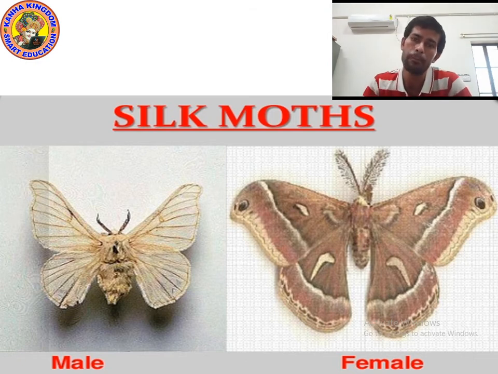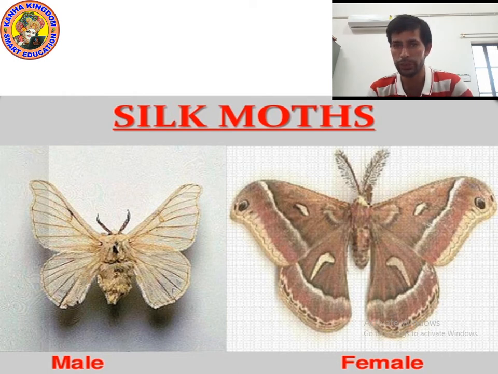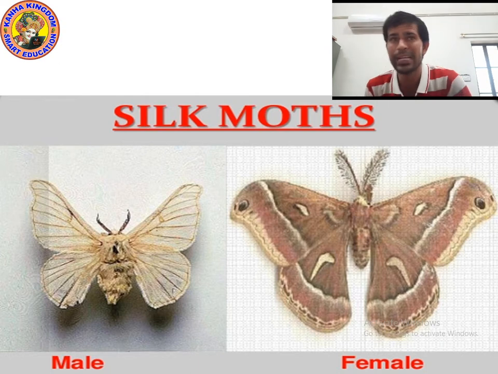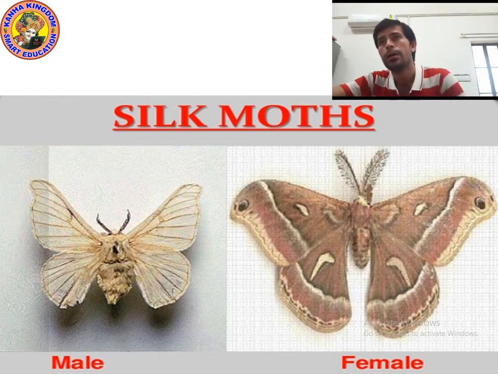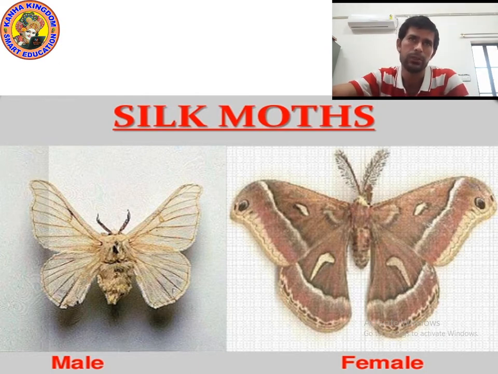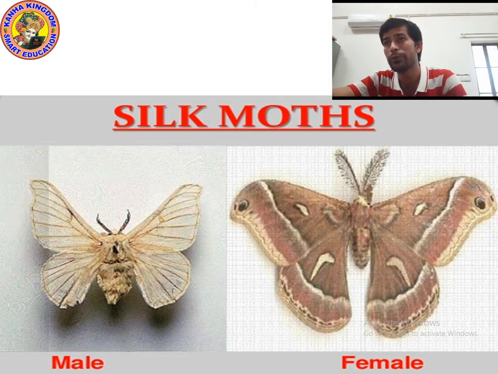Male silk moth is small in size, while female silk moth is large in size. So we get different types of silk: tasar silk, muga silk, kosa silk, mulberry silk.